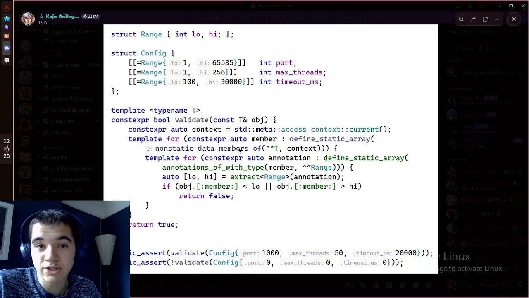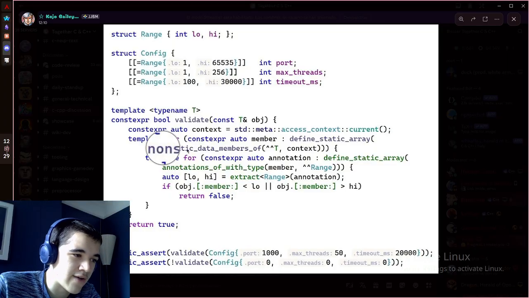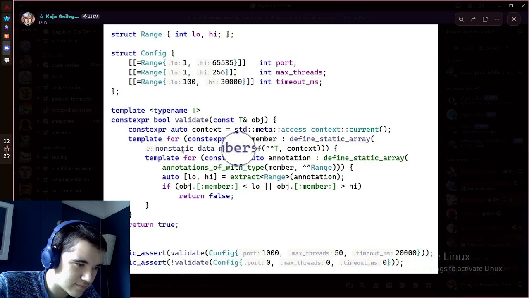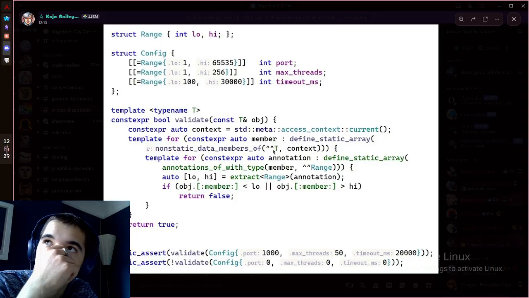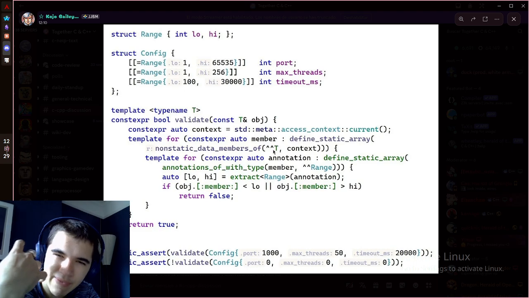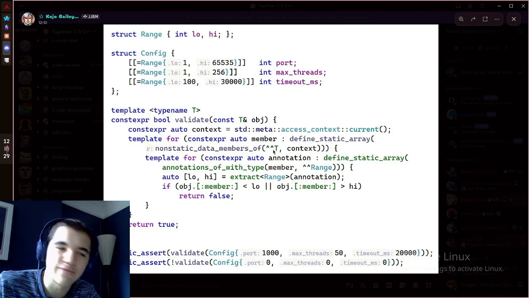I mean, I don't know much about reflection. I'm just kind of vaguely aware of the feature. I don't know the intricate details of it. But then you have this operator, which I believe is the reflection operator. So it takes T, or it takes the meta of T, if that makes sense. Like the reflection information of T. I believe that's what that operator does.